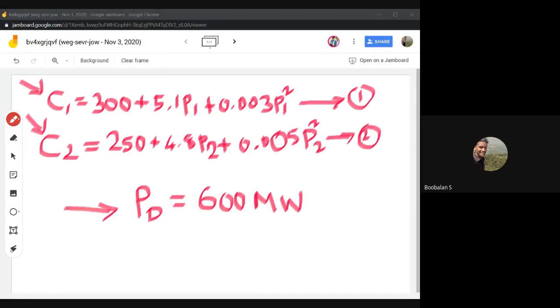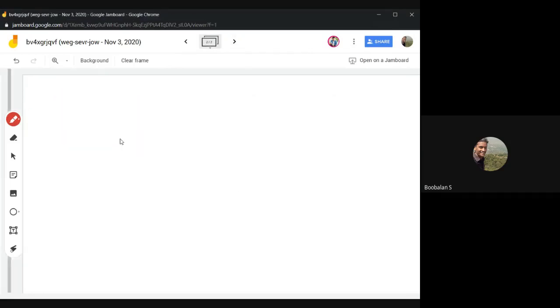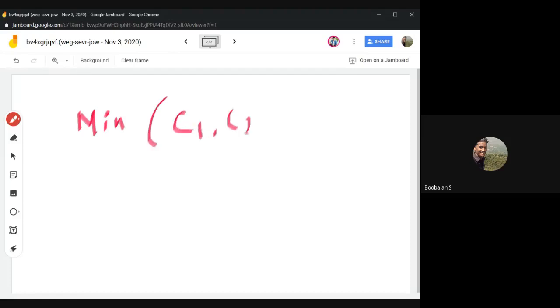And நம்ம என்ன பண்ணணும், definitely we are going to minimize the cost function. இங்க வந்து நம்ம மேக்ஸிமைஸ் பண்ணக்கூடாது, காஸ்ட் மினிமைஸ் தான் பண்ணணும். So we need to use the minimize function. So minimize the cost function C1, C2. In the cost function we just need to minimize.